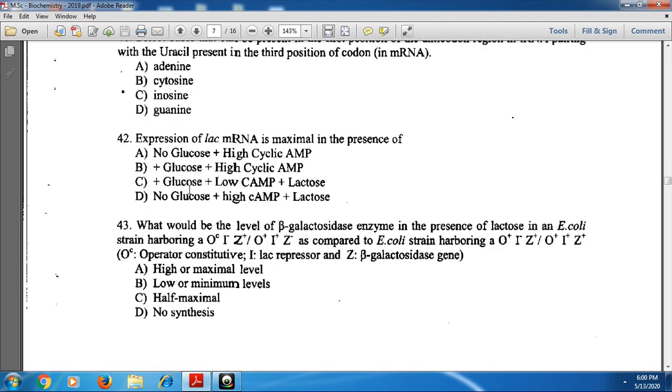And next, question 42: expression of lac mRNA is maximal in the presence of what? Lac mRNA expression is maximal when no glucose is present and when lactose is present, and high cAMP also causes more expression of lac mRNA. That means option D is the correct one. Option D is the only correct answer here.